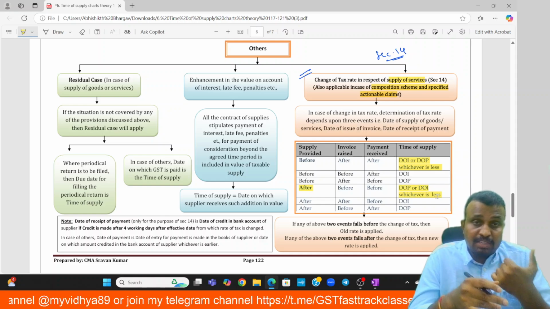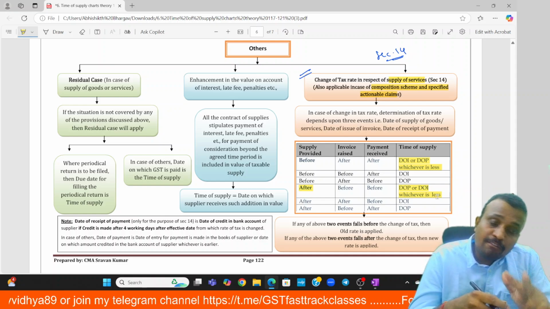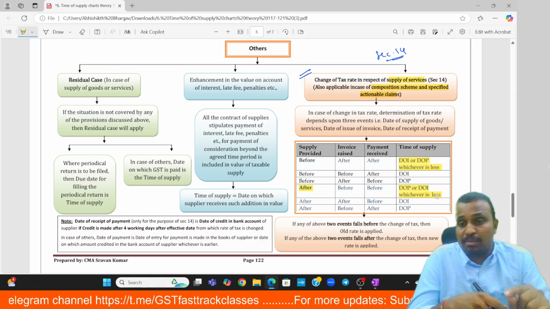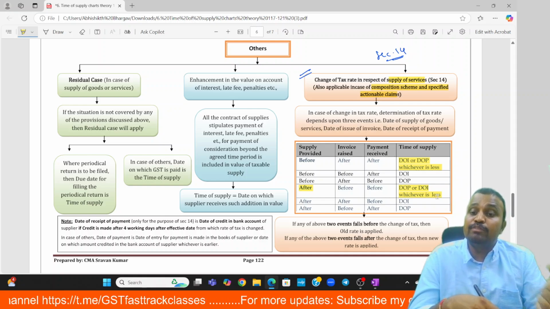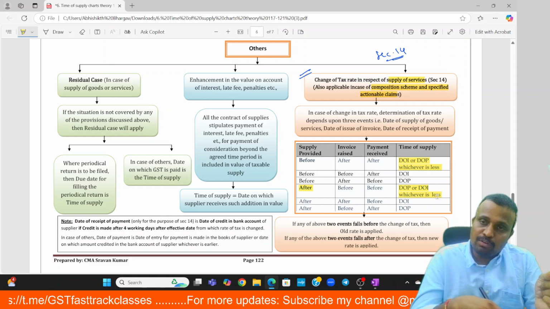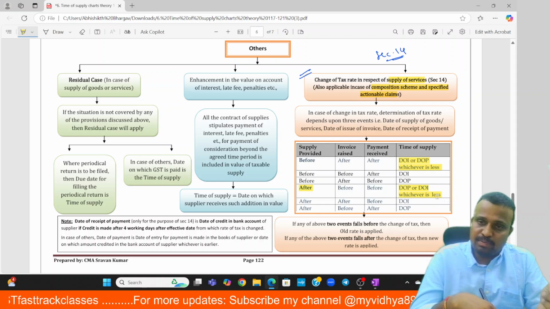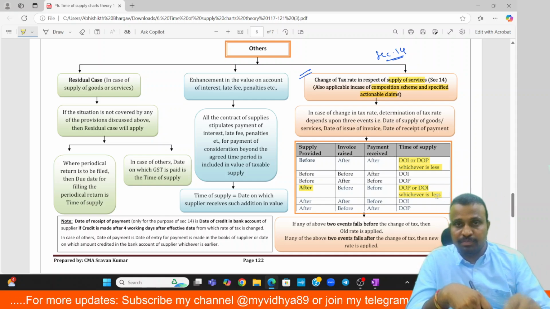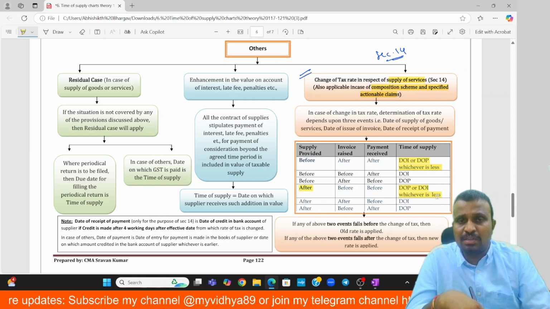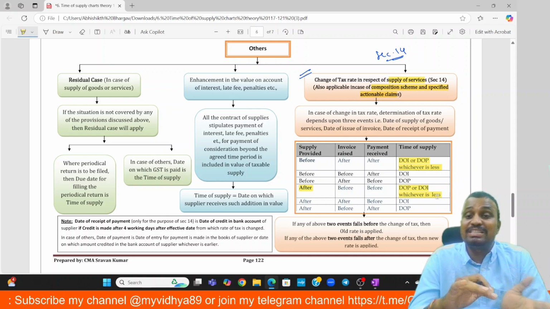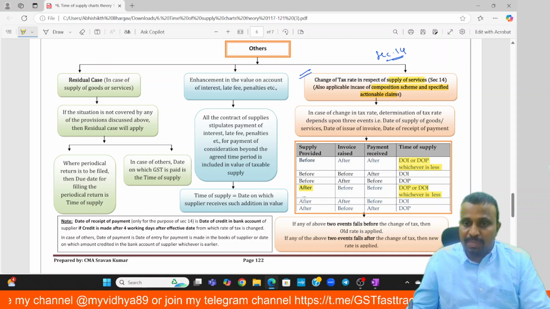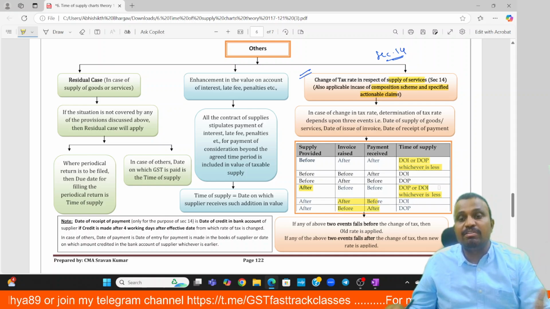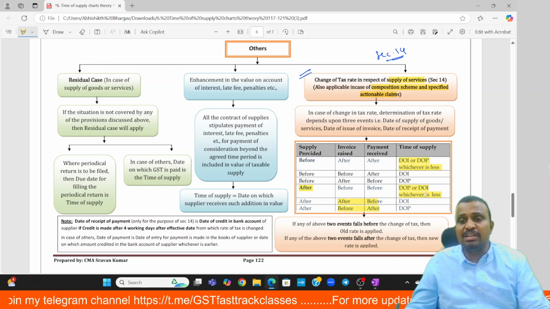And the third one: if the supply is made after the change in rate, but any one of the invoice date or payment date happened before the change in rate, and one is before and one is after. Invoice date is before and payment date is after, or invoice date is after and payment date is before. In that case, the time of supply is date of invoice or date of payment, whichever is later. Among these two, whichever happened after the change in rate, that will be the time of supply.